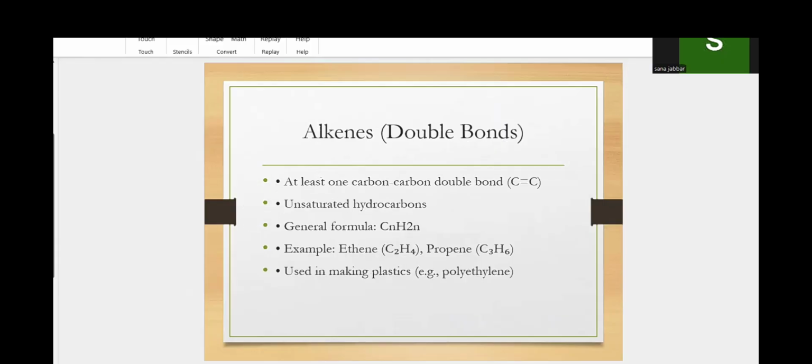What is an alkene? Alkene means at least one carbon-carbon double bond. It is not necessary that every carbon-carbon bond is double. It can be more, but at least one. When there is at least one carbon-carbon double bond in a molecule, it is an alkene.